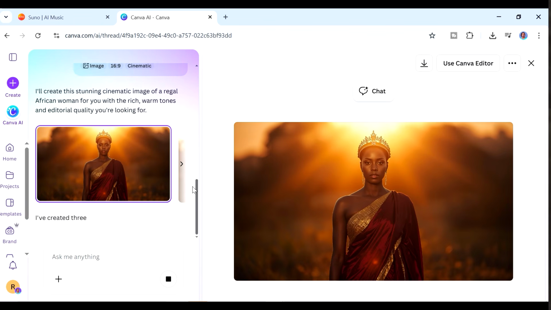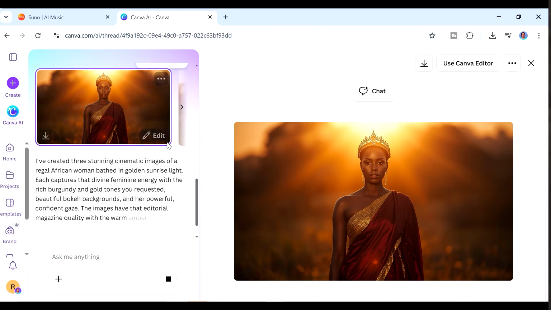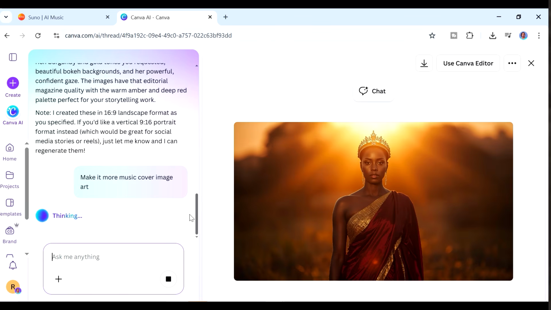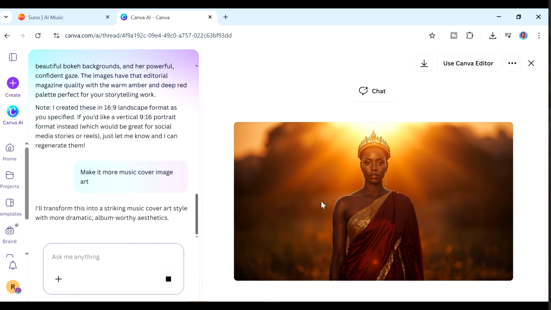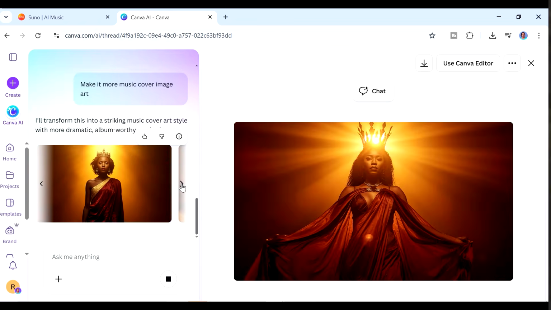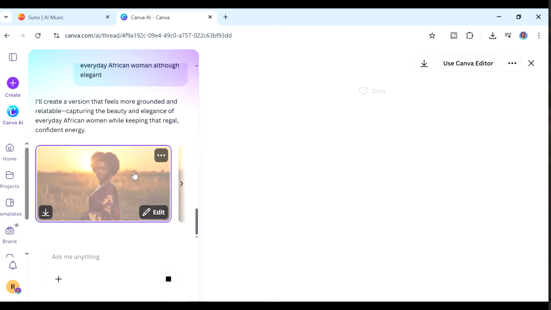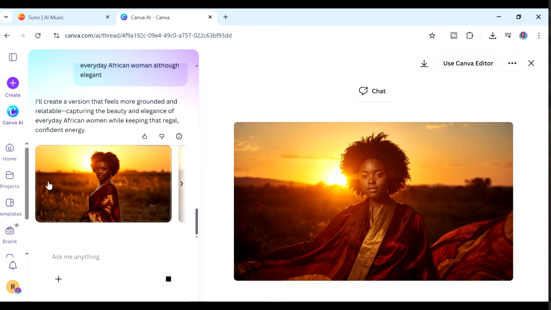Yeah, and this is what I got. Now, the best thing about Canva AI is that it is also conversational. So if you don't like the first images like I didn't, you can always converse with it to tell it more of what you'd like. So that is what I did, and this was my final image.